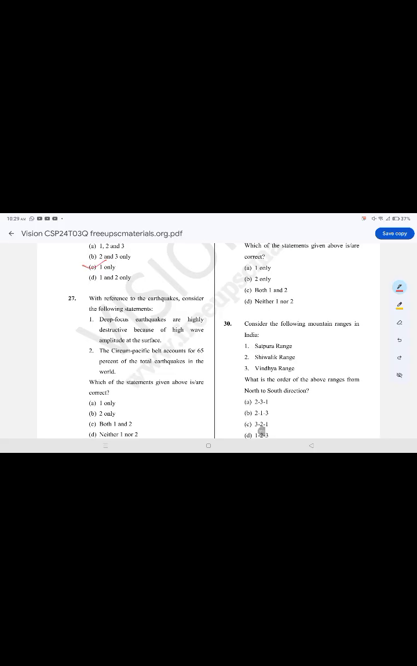With reference to the earthquake, consider the following statements. The correct option is option B, 2 only. The circum-Pacific belt accounts for 65% of the total earthquakes in the world. Deep focus earthquakes are highly destructive because of high waves. It is false.